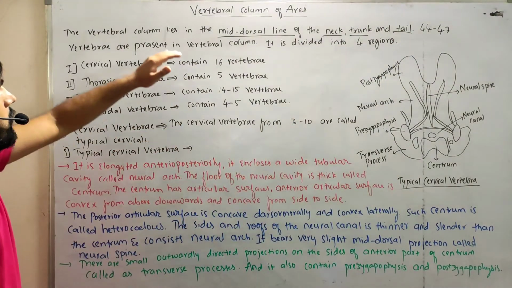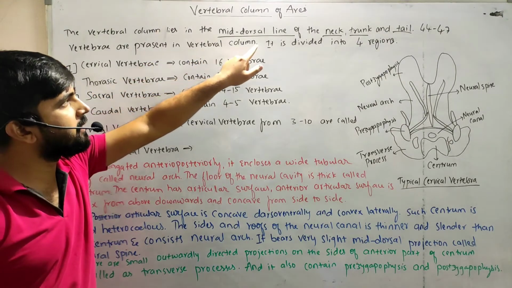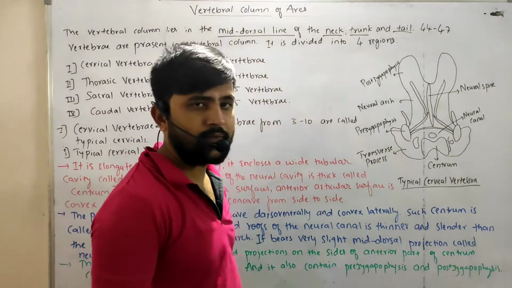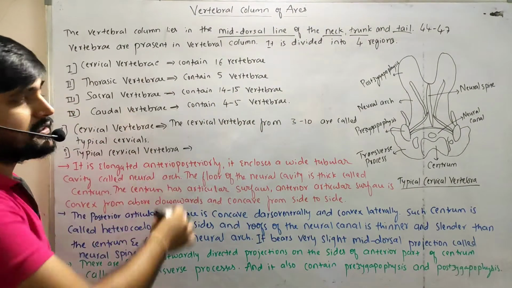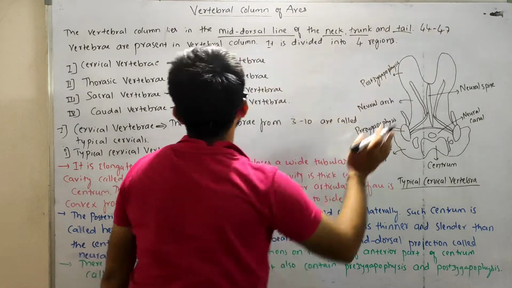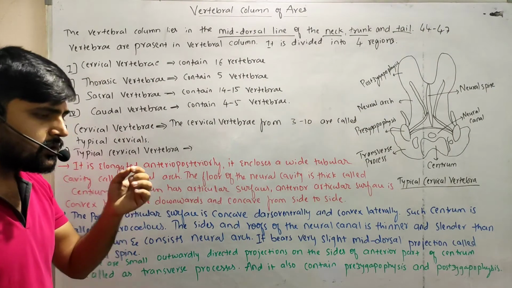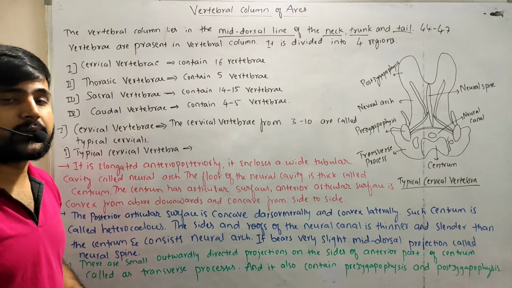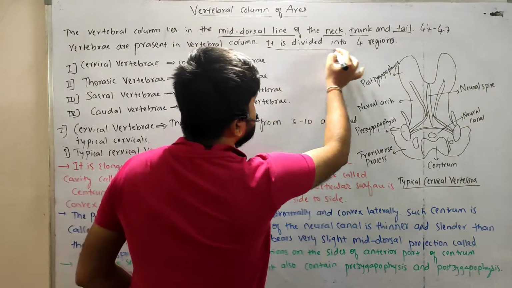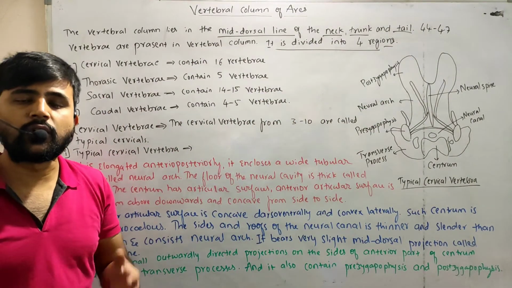In case of birds, the vertebral column lies in the mid dorsal line of the neck, trunk and tail. The vertebral column of aves consists of 44 to 47 vertebrae. So the number of bones present in the vertebral column is 44 to 47, and the whole vertebral column is divided into 4 regions.